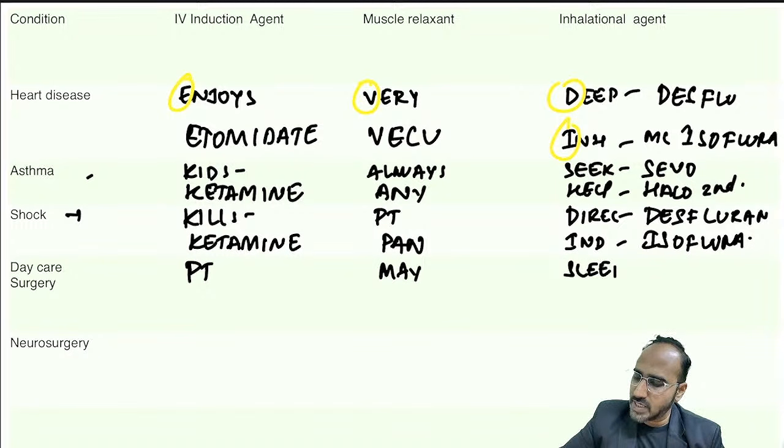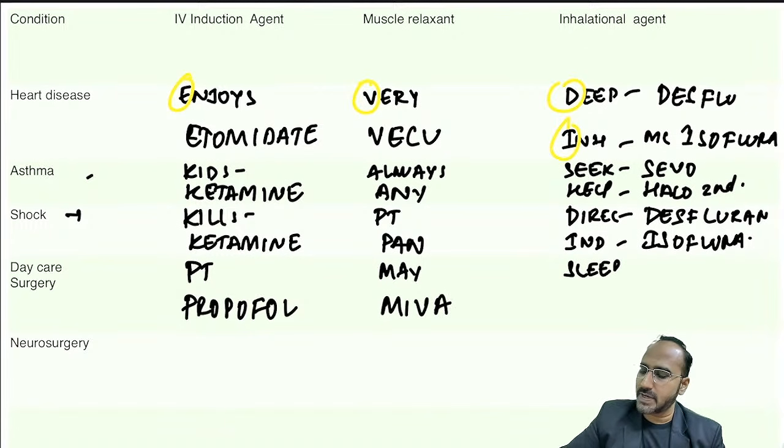Next, for daycare surgery, patient may sleep. Okay. Patient P stands for what? For daycare surgery, the IV induction agent of choice is propofol. Muscle relaxant of choice for daycare surgery is mivacurium. And inhalational agent of choice is sevoflurane.